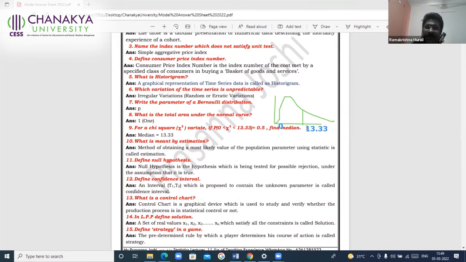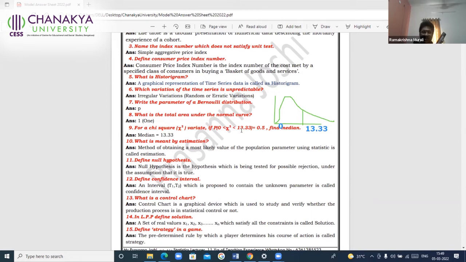The total area is 0.5. And from 0 to 13.33, what you are given, 0 less than chi-square less than 13.33, is 0.5. If the total area is 1 and this particular part is 0.5, this remaining must be equivalent to 0.5. That means the line 13.33 is dividing this curve into exactly two equal parts, 0.5 and 0.5. You all know that the median is a point which divides the data into two equal parts. Since this 13.33 divides into exactly two halves, that is 0.5 and 0.5, 13.33 must be the median.